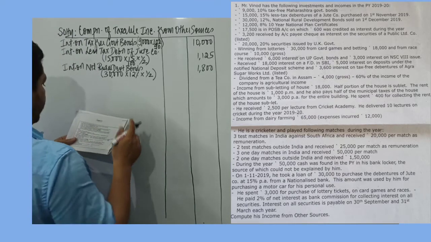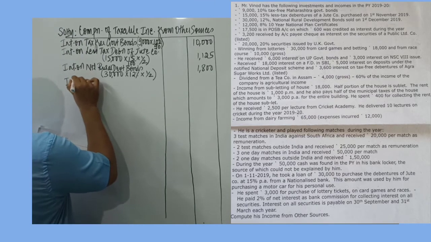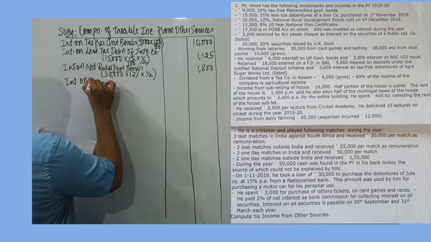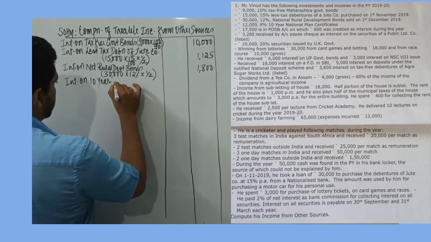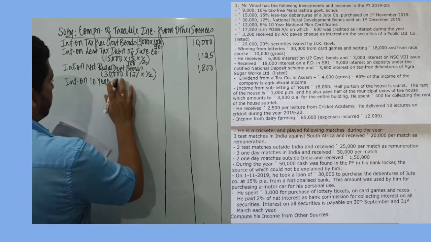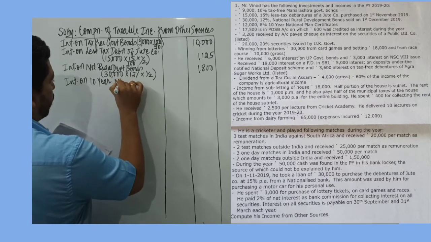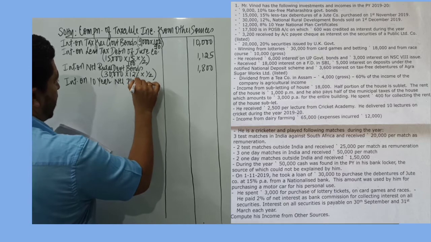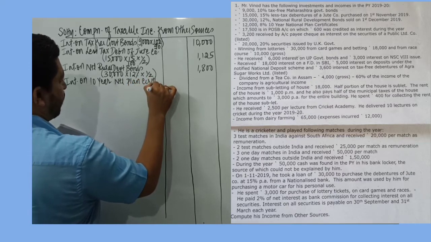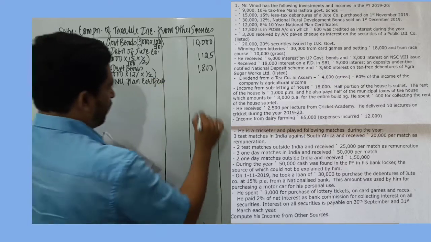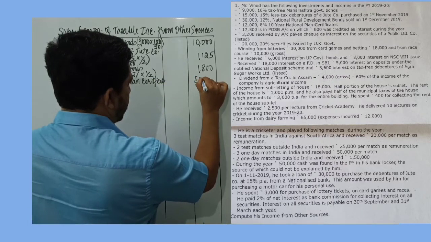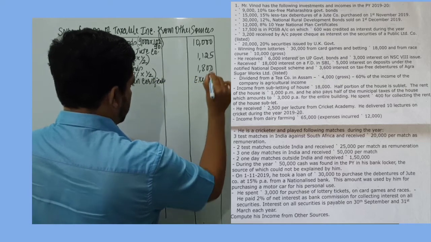Next we have interest on 10-year national plan certificates. Now point to note, national plan certificates come under the list of exempt incomes under section 10 subsection 15. So this is exempt from tax.